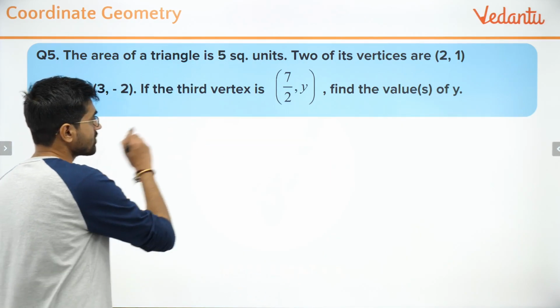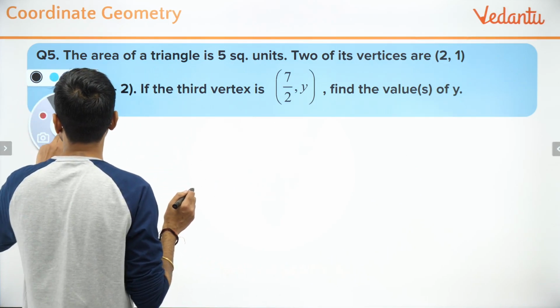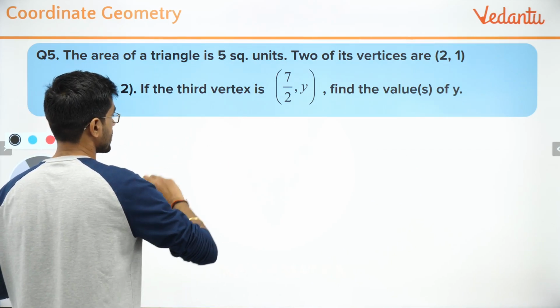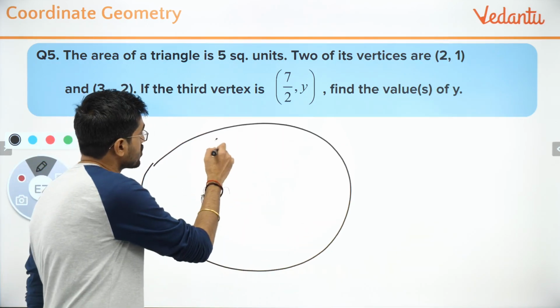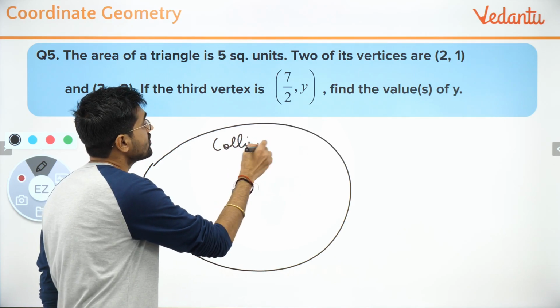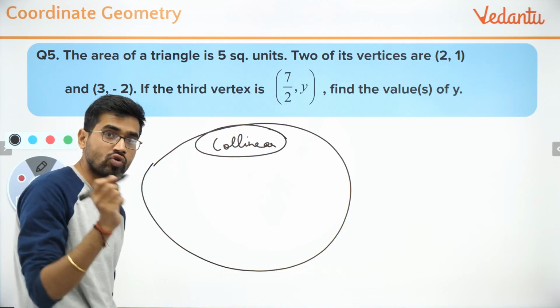So I told you that I have to tell you one more thing. Oh, this is regarding not this question, by the way. I do not have a new page, so I'm teaching you here only. There is an important thing that you should remember about collinearity. If you have to prove that 3 points are collinear, then there are two ways.